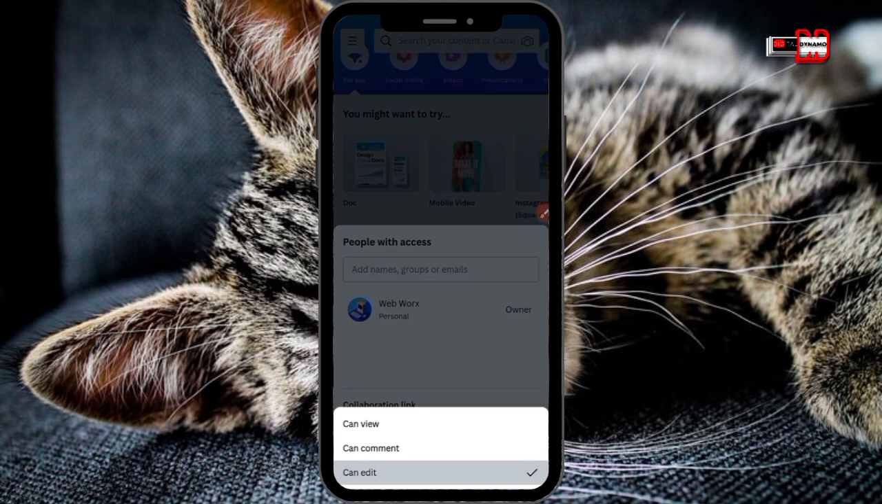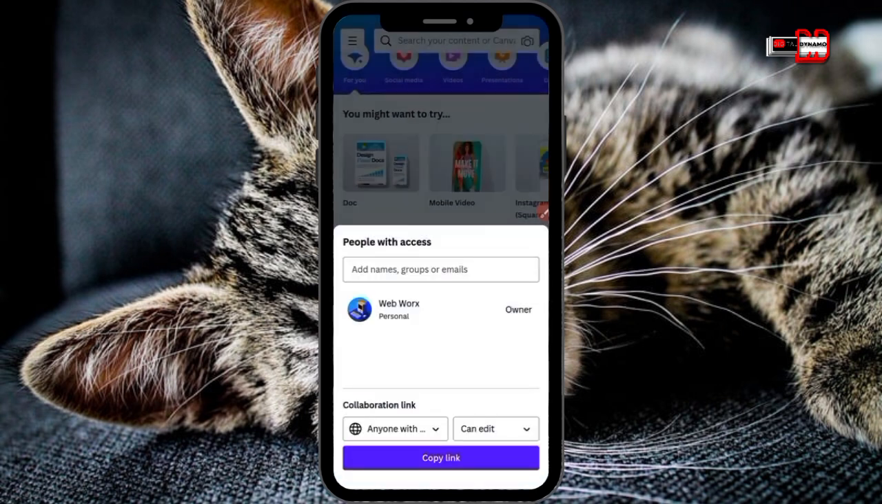Then you also go to this place, you see can edit, can comment, can view. Leave it at can edit. If you leave it at can view, whenever you open this link, you will only be able to view it, you will not be able to edit it. But leave it at can edit so that you can edit the project and download it, do whatever you want to do with the project. So when you are done, copy the link.